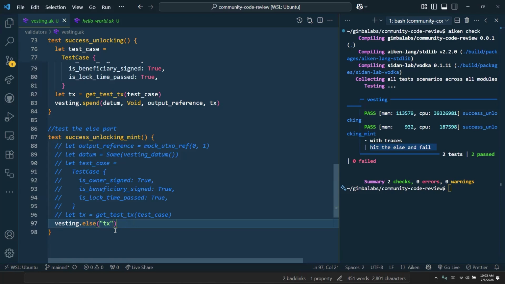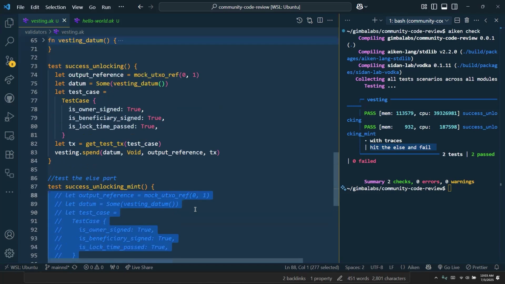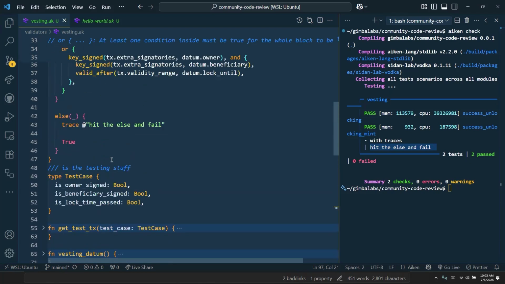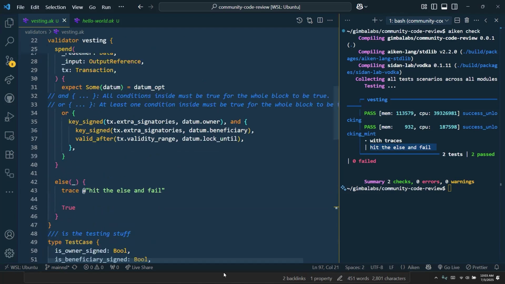I mean, this is just a guess, but I feel like we can use the else. Say, for example, there are two purposes, spend and mint. If those two purposes don't go through, we can have an else statement with a string in it, which passes. And then after that, we can have another else as well. I think you can have multiple elses. Maybe there's only one at a time, I don't know.